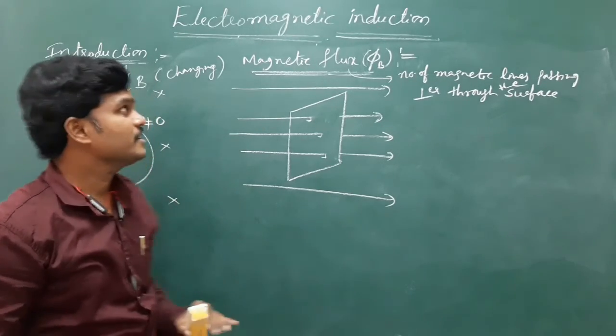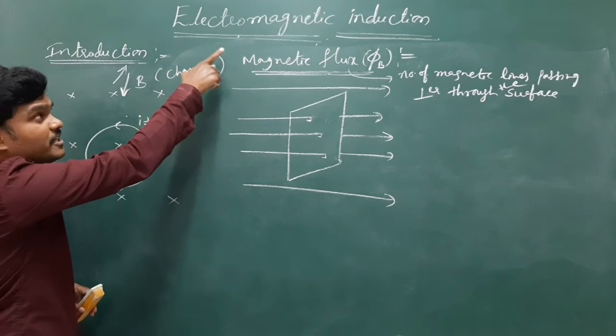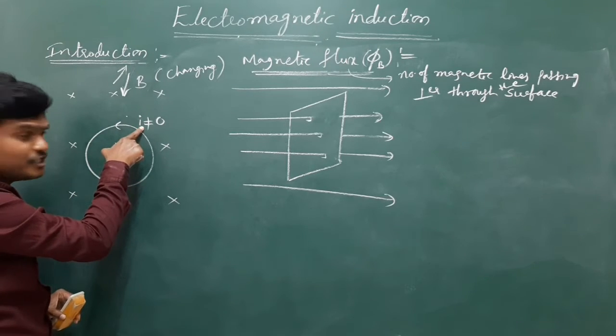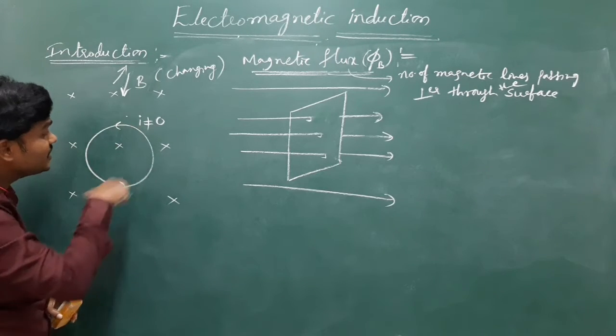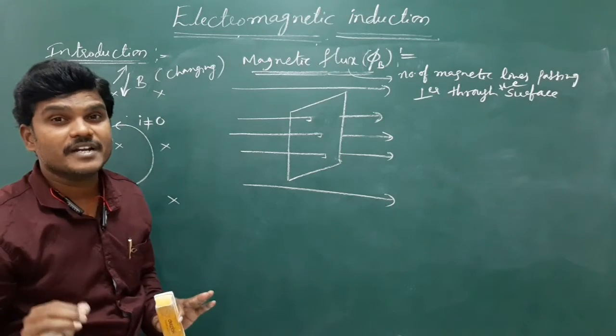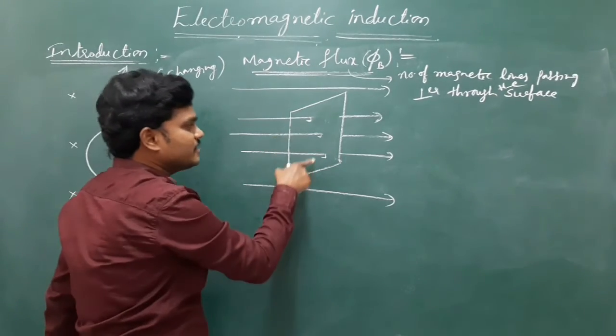Okay, let me repeat again: the phenomenon in which the electrical currents are induced by varying magnetic field, call it electromagnetic induction.